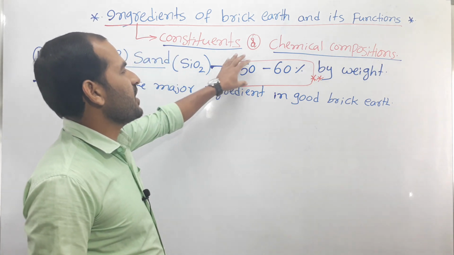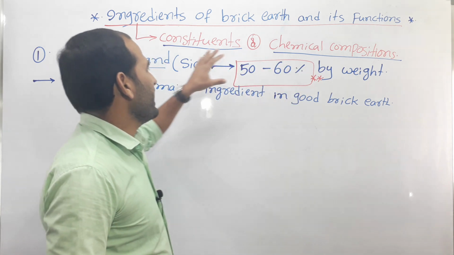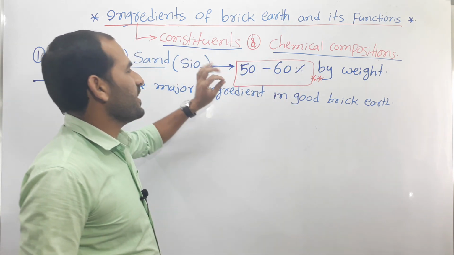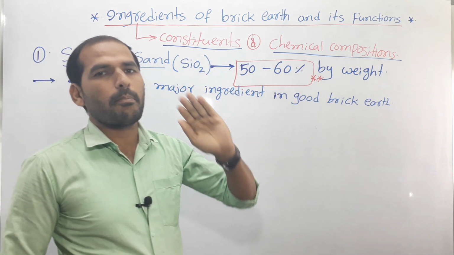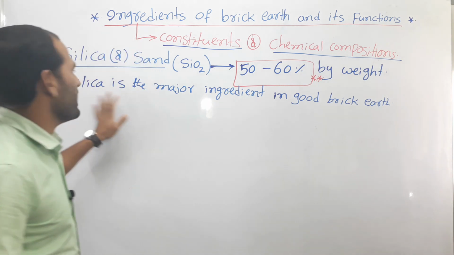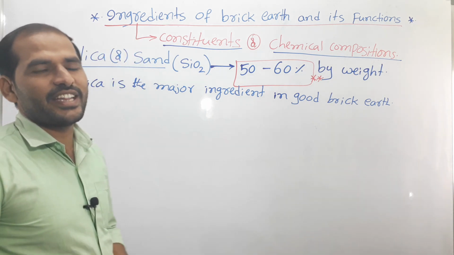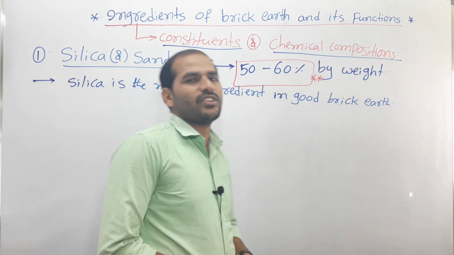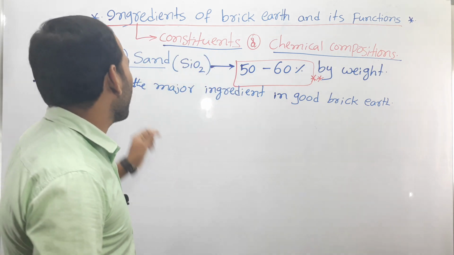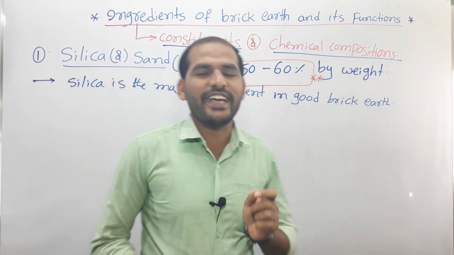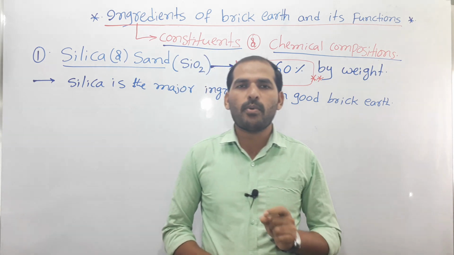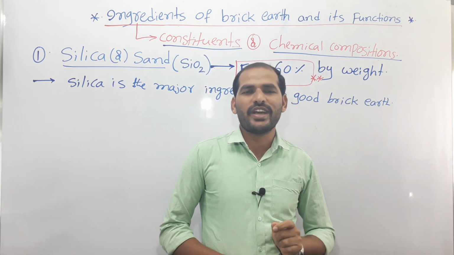This is very important in competitive examinations.